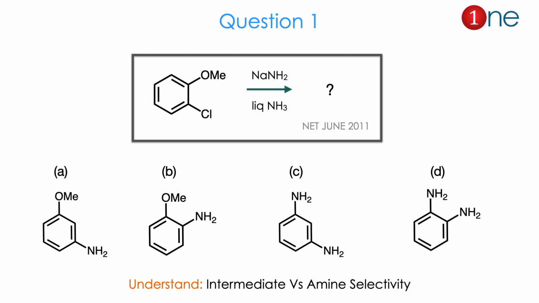Let us see question number 1. The starting material is ortho-chloroanisole: in benzene, methoxy group on the first position, chlorine on the second position. Then you are using sodamide and liquid ammonia. They ask you to find the product. The products are with amines, the amine in the third position or second position, that is, diamination in ortho and meta. From the reactant to product, you have to understand that the intermediate is important and amine selectivity is the real question here. The answer is A. Let us see how.